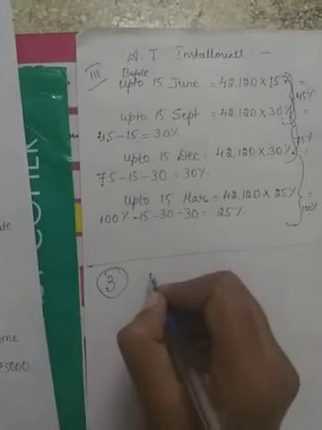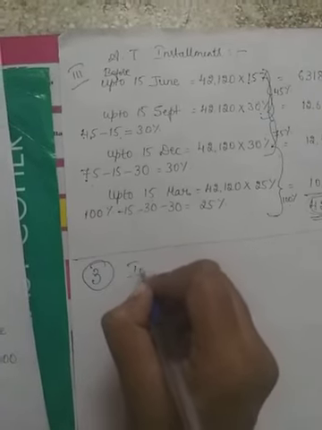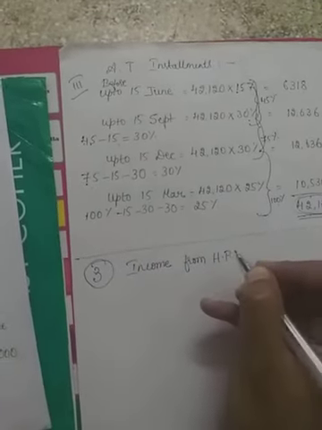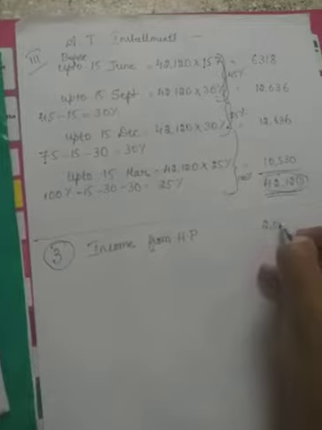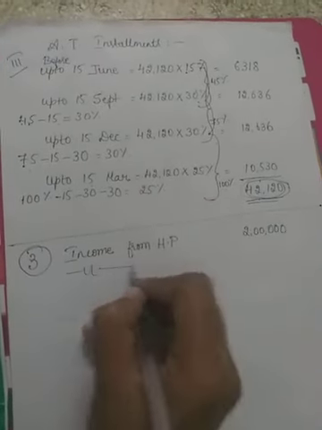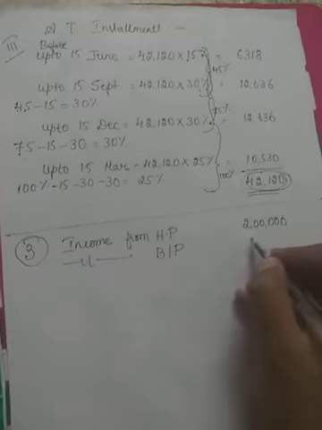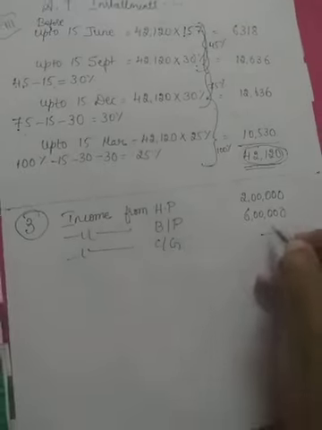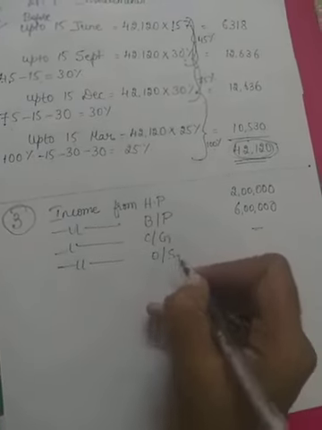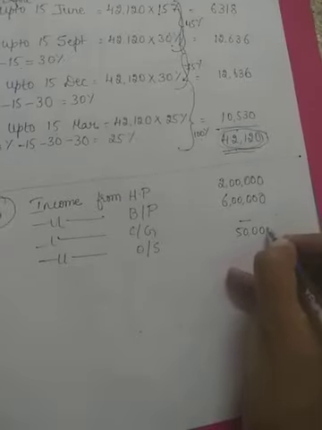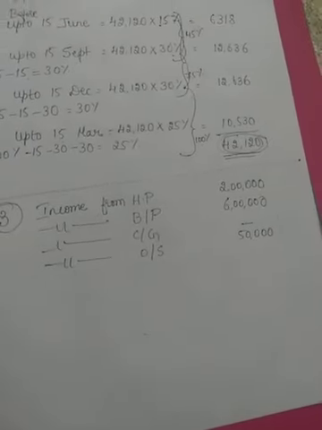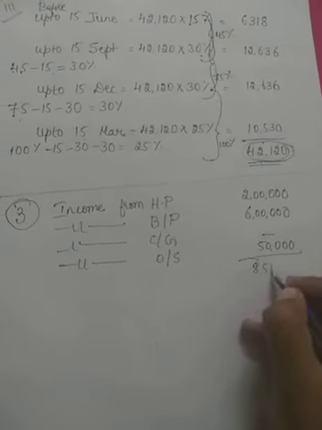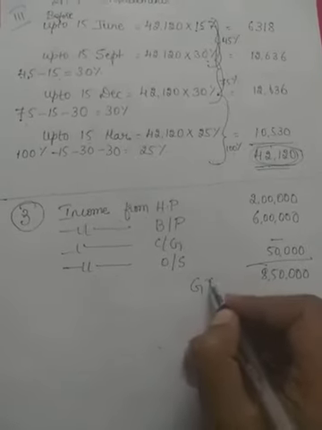Third problem. First, income from salary will be nil. Second head will be income from house property. Amount is given as 2 lakh. Next is income from business and profession. Business income has been given 6 lakhs. Next, income from capital gains, no information. Other sources, it is given directly 50,000. 6 lakhs, 2 lakhs and 50,000, it comes to around rupees 8 lakh 50,000. So this will become the gross total income.